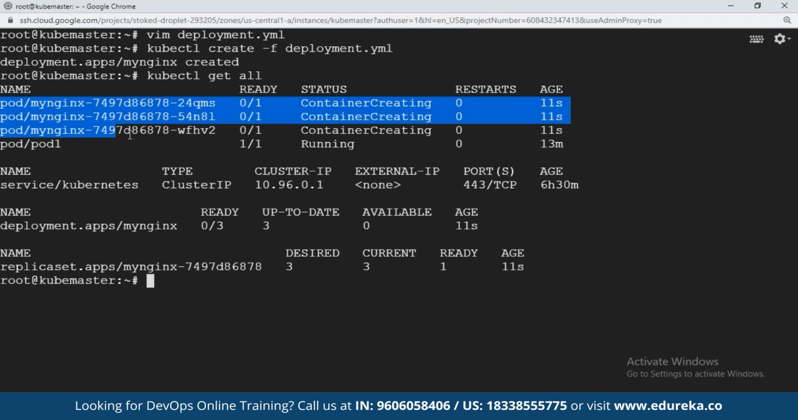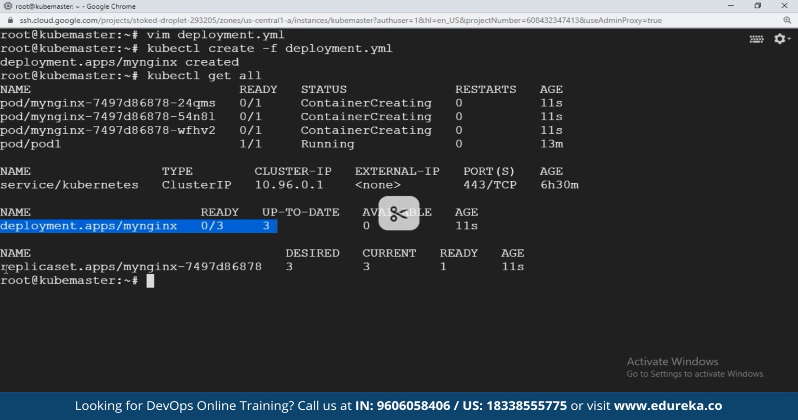See here, 3 new pods got created. Containers are being created. Okay, and 1 deployment got created. 1 replica set also got created. If you want to create multiple replicas of an image, you will use replica set. Pod is where your container will be. Deployment is the same as replica set, just created containers.